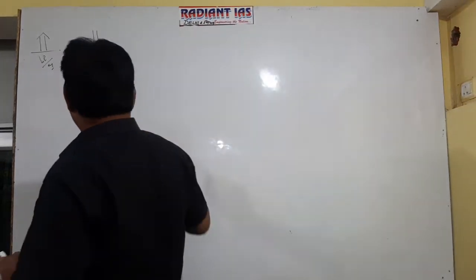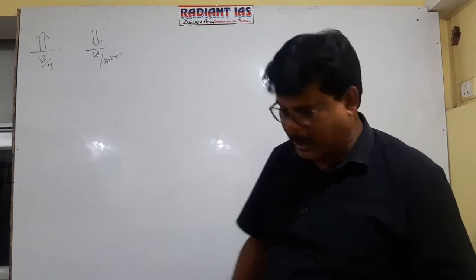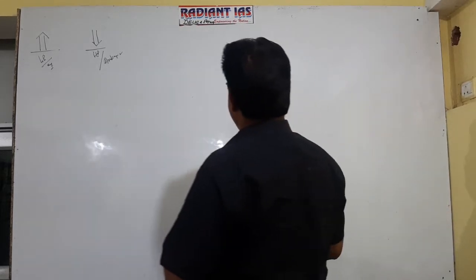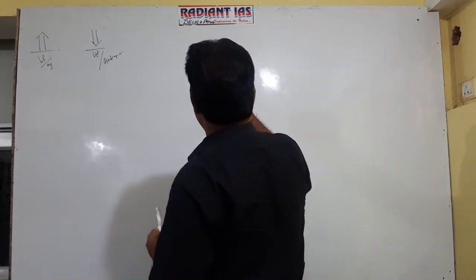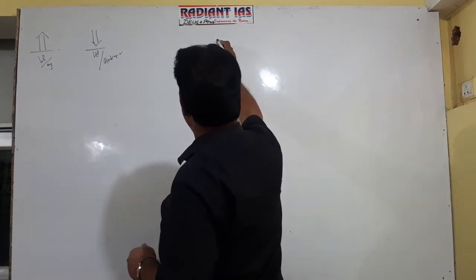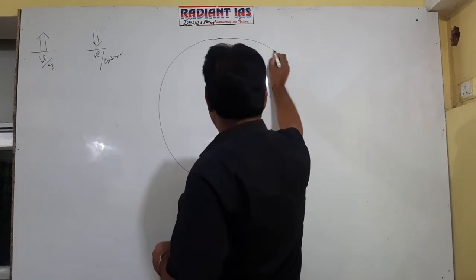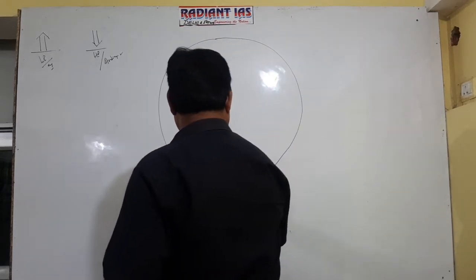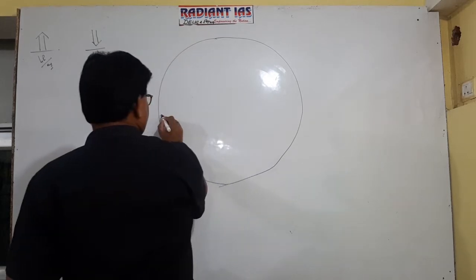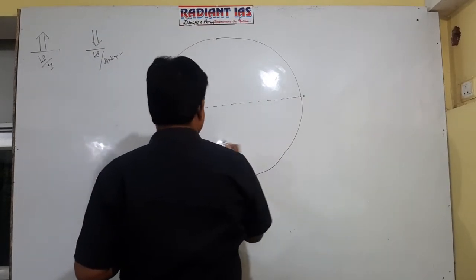Now see, we are drawing a figure to identify the place of origin of the cyclone. This is Earth's surface. This is 0.